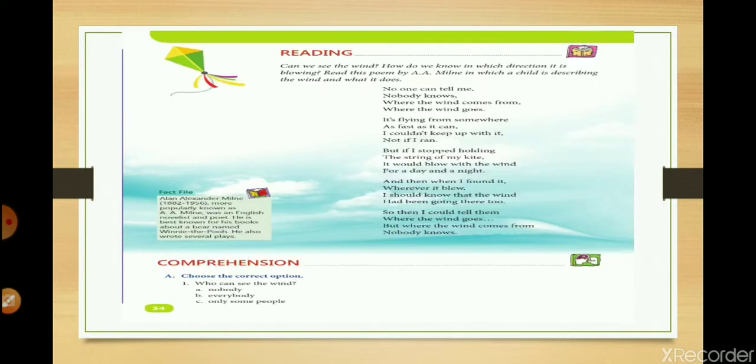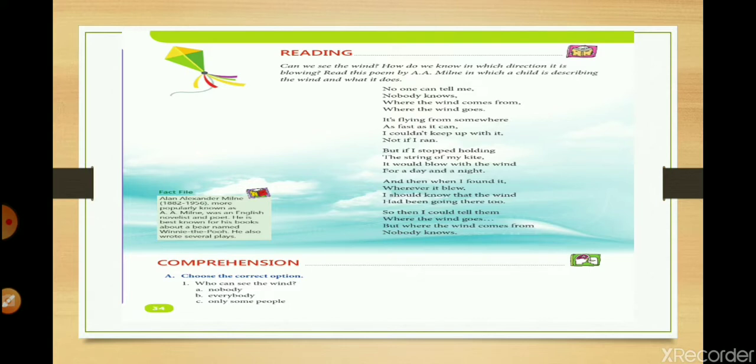Now the poem starts. Can we see the wind? Can all of you see the wind? No, we can't see the wind. We actually feel it when our hair is blowing. Or, okay, if you want to feel it, just sit under a fan. Your hair will start blowing, right? You will feel nice. You will not feel hot. That means you're feeling the air or the wind on your face, on your hair. But we actually cannot see it.